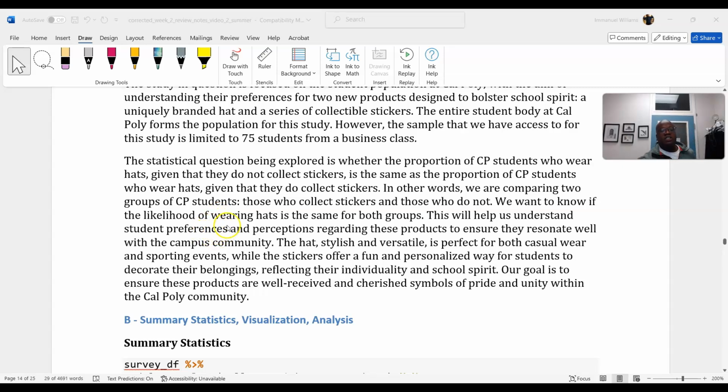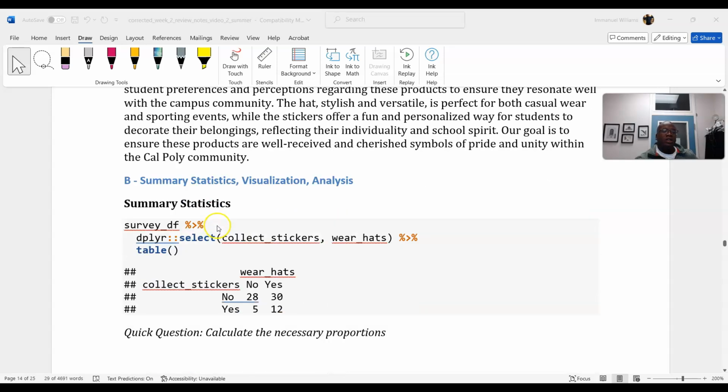All right, so SSVA, Summary Statistics Visualization Analysis. Go ahead and check out the numbers. All right, so here is a contingency table that allows us to see the frequency of these two variables: if they wear a hat or if they don't wear a hat, and then those that collect stickers versus those that don't collect stickers.